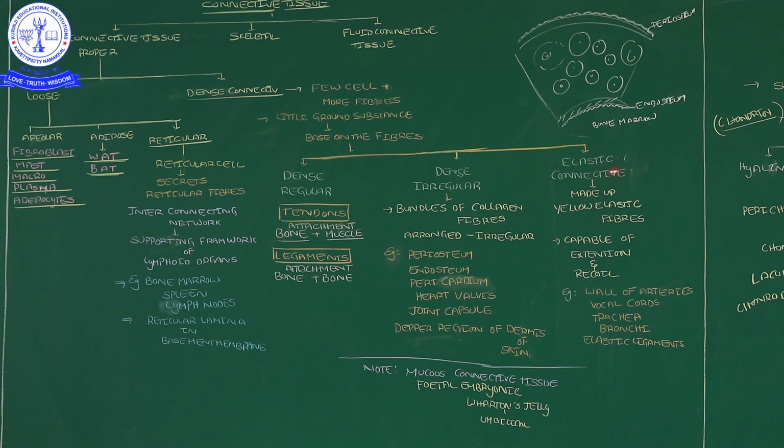Okay, then elastic connective tissue. Which type of fibers are there? Elastic fibers are there. What is the significance of elastic? Elastic in nature means it is stretchable, and that is what I mentioned here. Elastic connective tissue has which color? Yellow color. Okay, yellow color fibers.